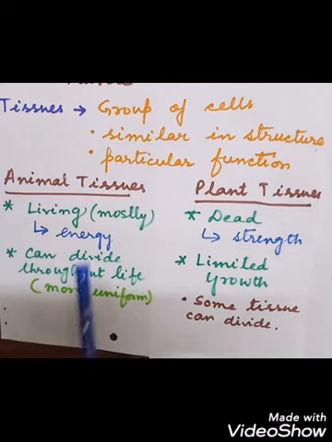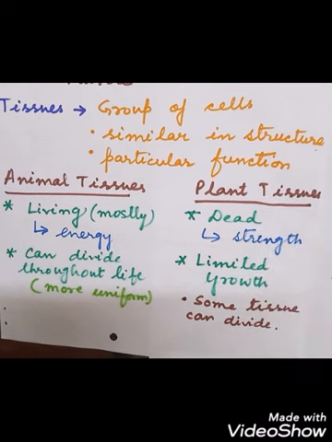So mostly all the cells in the animal tissues are living. What are tissues? A group of cells. Mostly all the cells are living because they need a lot of energy to move from one place to another. Whereas you can see the plants are fixed. They cannot move from one place to another. They are static, fixed, stationary. So they don't need so much energy, but they need what? Support. They need strength. So mostly they are having what?